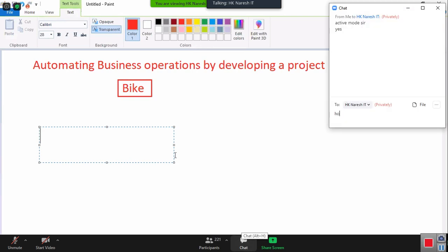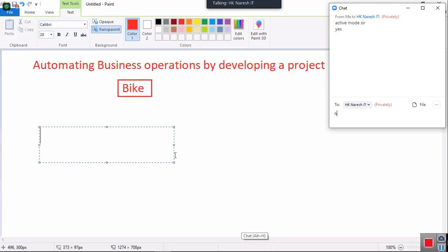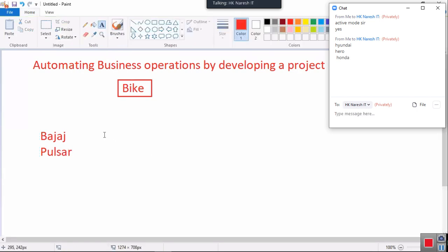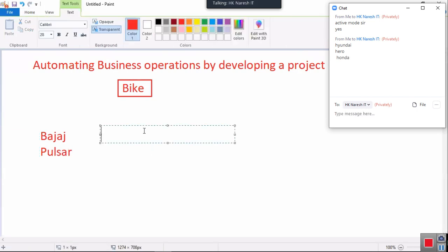I want to take a company called Bajaj. One of the bikes I'm taking is Pulsar. Bajaj Pulsar. And next, I'm taking another object, Honda. What is the Honda bike? Honda Shine. Shine is okay.